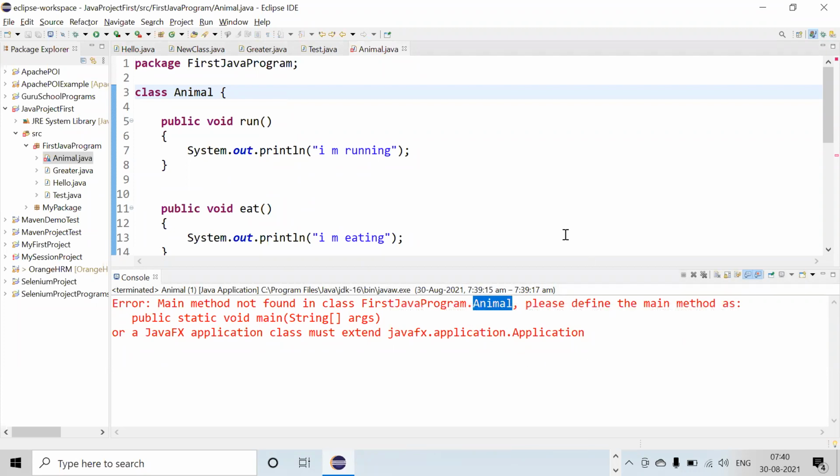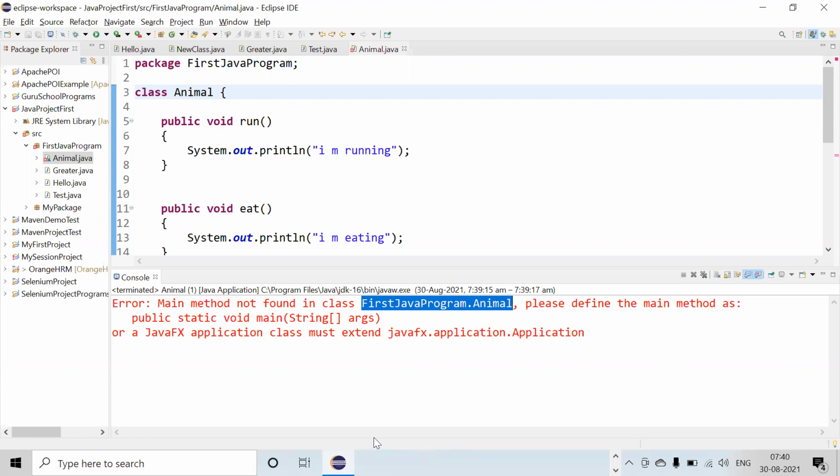So Java will look for the main method inside the class that we declare, like the name. Correct. So in this package, we see the first Java program. In this package, it will search for the main method, and if the main method is not visible here, then it will give you the error.